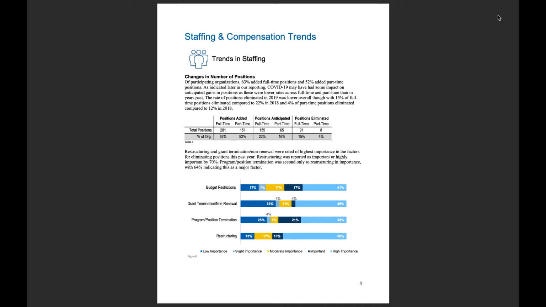Later in the report, as I said before, we'll have a question about COVID-19 and how that relates to people's planning for the organization and salaries or positions. So we'll get into that later, but this gives you an overall summary of what people reported at the time of the survey. We also ask about restructuring and what impacted decisions around that. So was it budget restrictions, grant termination or non-renewal of a grant, a program or position termination, or were they just eliminating a particular program or position, or if it was just general restructuring, and whether or not that had a high importance, a low importance, or somewhere in between in terms of planning for positions.